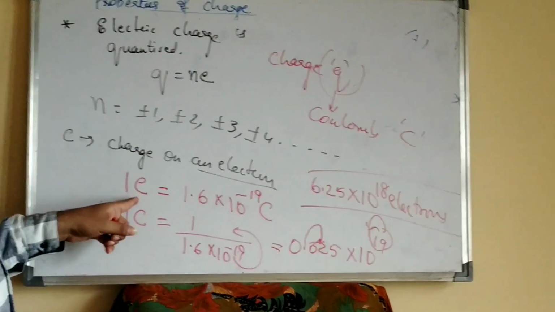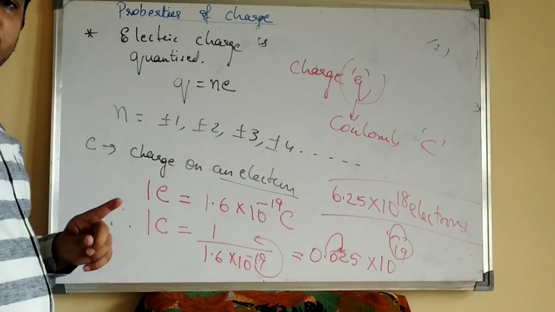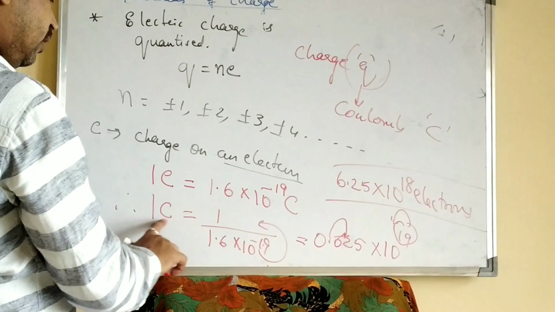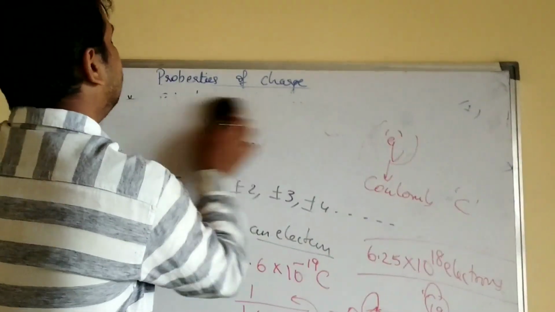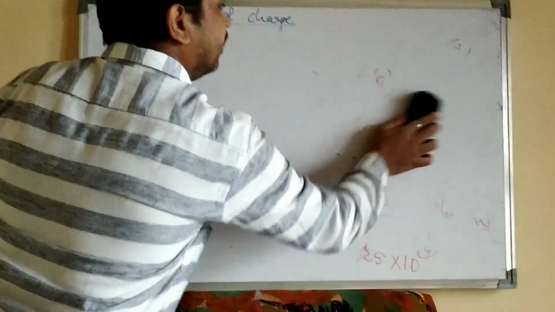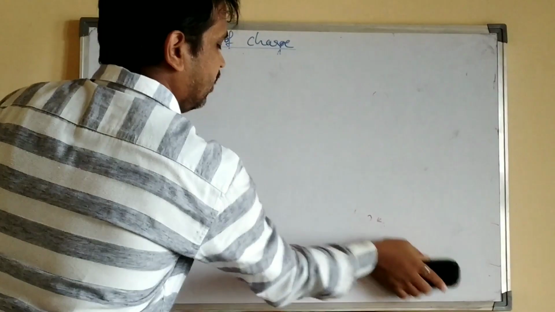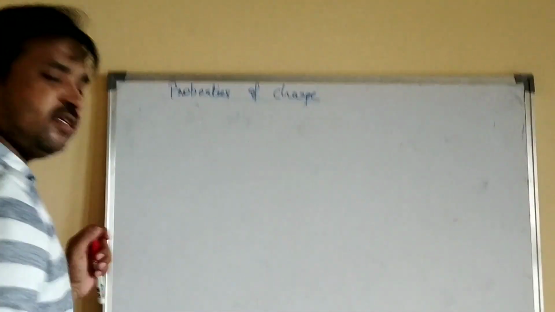Now, 1 electron is equal to 1.6 into 10 power minus 19 coulomb, or 1 coulomb is equal to 6.25 into 10 power 18 electrons. You cannot even imagine how many electrons are present if I say a charge is 1 coulomb.